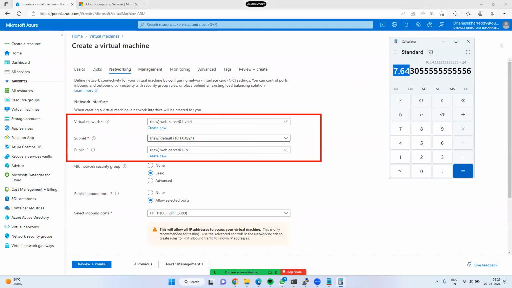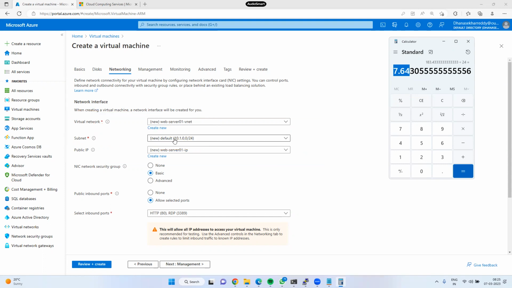See, this is the virtual network. The virtual network is created with the web server name -vnet. Next, subnet. One virtual network should 100% contain one subnet. It allocated a private IP address. What is the private IP address? I can expect 10.1.0.4. That would be the private IP address.